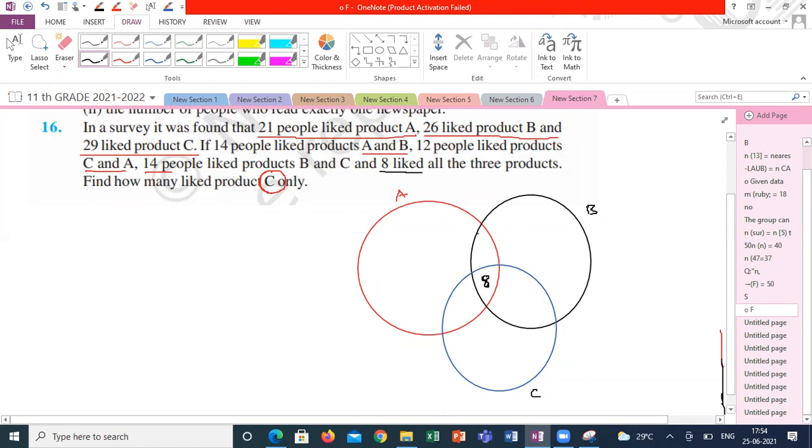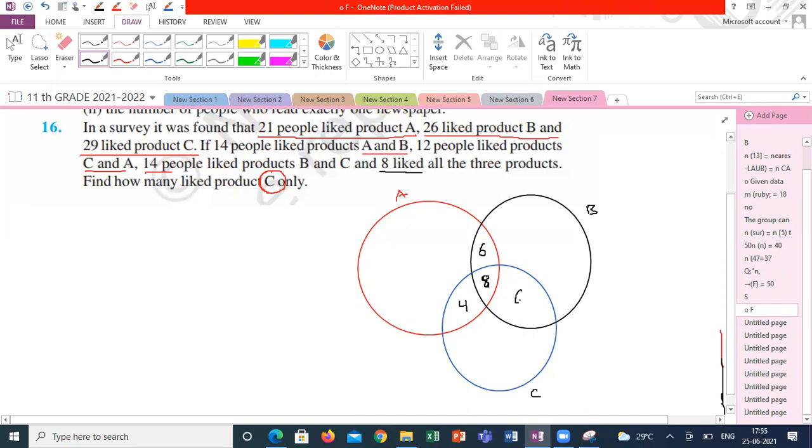The intersection of the red circle and the black circle is A intersection B. And what number should I keep so that it will be 14? 14 minus 8, 6. And for A intersection C, those who like both A and C, 12 minus 8, 4. And both B and C, 14. So here also 6, correct?